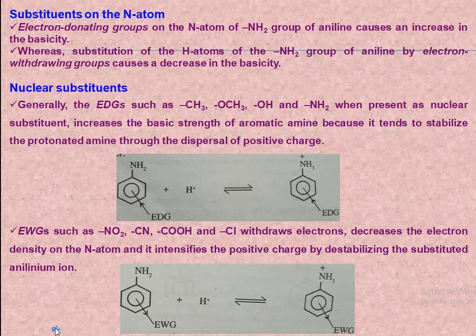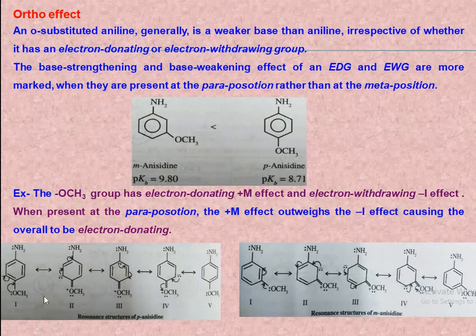aniline ion. What is an ortho effect? An ortho substituted aniline generally is a weaker base than aniline, irrespective of whether it is an electron donating or an electron withdrawing group, and this is due to the combined electronic and steric factors resulting from the close proximity of the group.